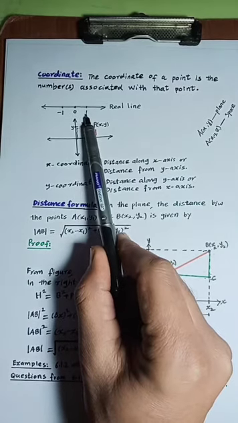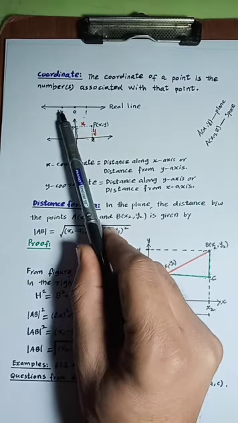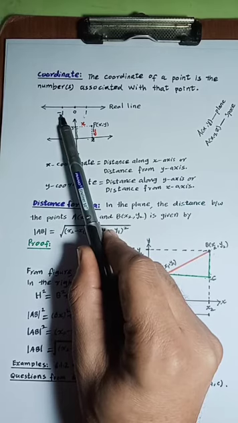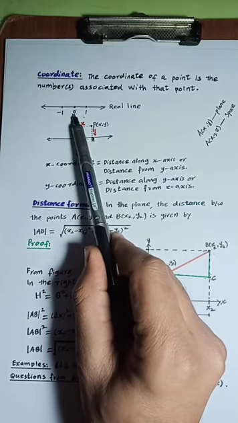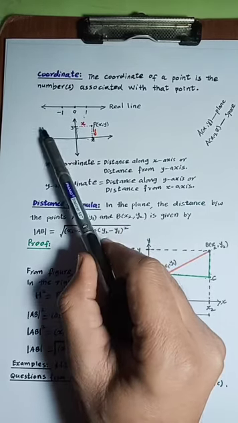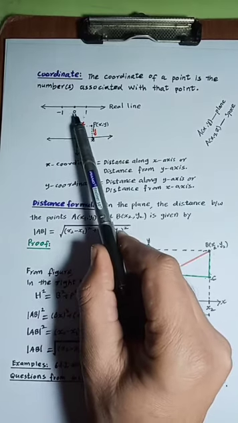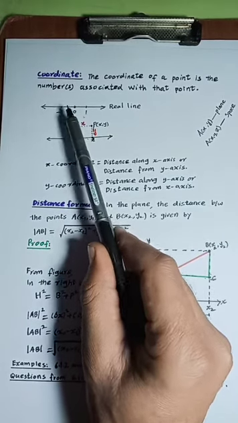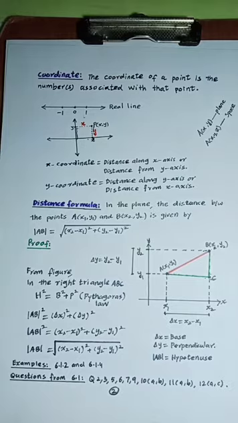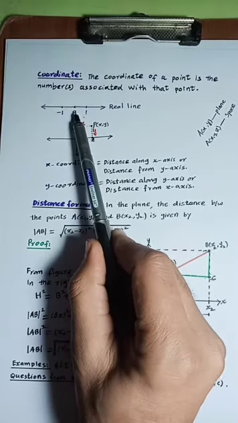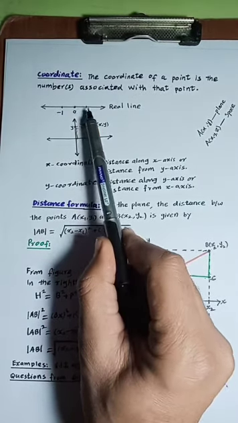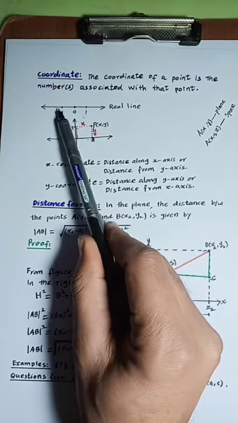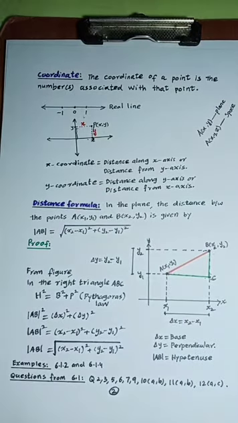Here is a point, we have associated 1 with that, and here is a point, we have associated -1 with that. In this process, we are associating numbers with the points. Students, a number associated with a point is called the coordinate of that point. So we can say that 0 is the coordinate of this point, 1 is the coordinate of this point, and -1 is the coordinate of this point.